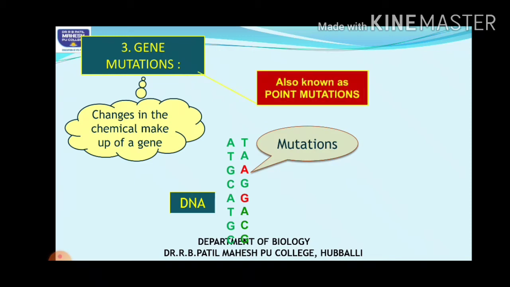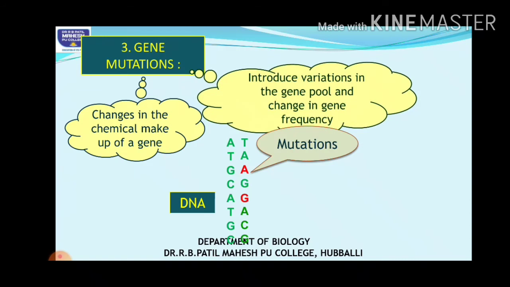These are also called point mutations. Point, in the sense of a change in a very small part, such as one base pairing, is called a point mutation. Hope you remember point mutation, you have studied it in principles of inheritance and variation. So how does it affect the Hardy-Weinberg principle, that is, how does it affect the gene frequency?